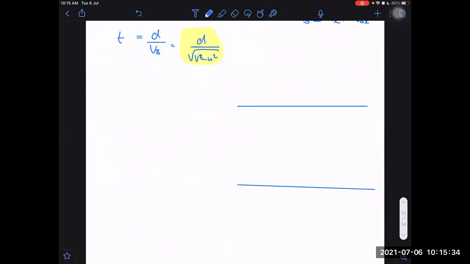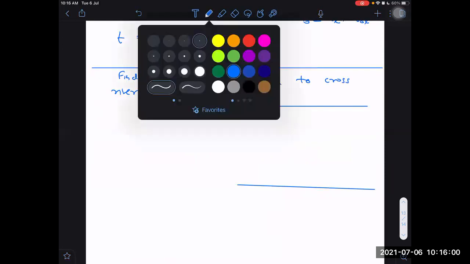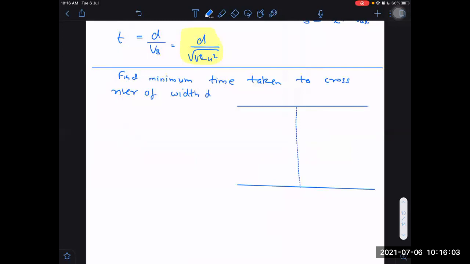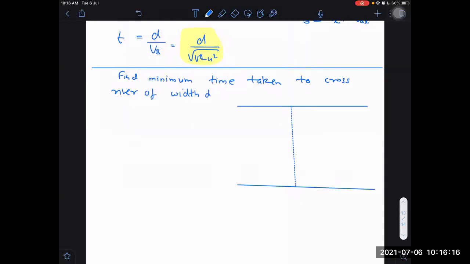The next question I can ask: find the minimum time taken to cross the river of width D. What is the minimum time taken to cross the river of width D?